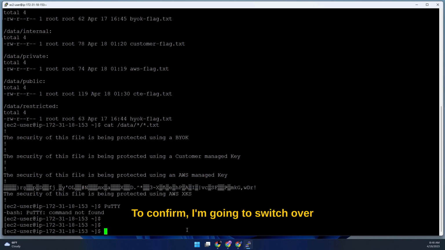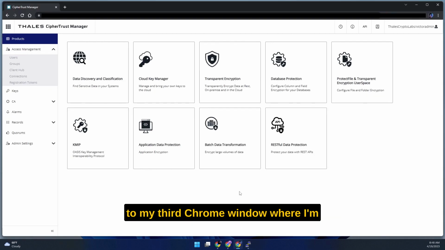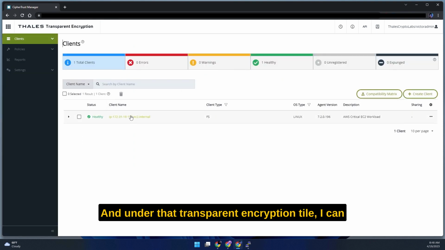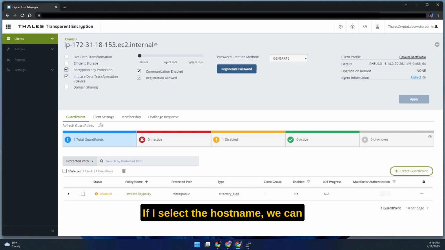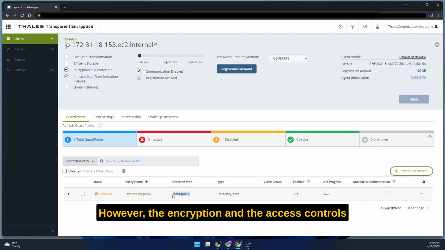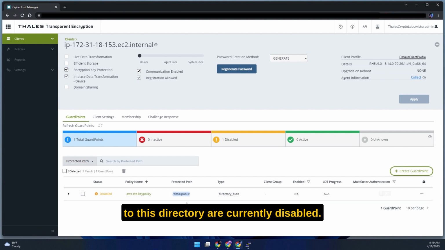To confirm, I'm going to switch over to my third Chrome window where I'm logged into my CipherTrust Manager console, and under that transparent encryption tile, I can see that I have a healthy agent running and registered with the appliance, which is the agent running on our EC2 instance. If I select the hostname, we can see under the guard point tab that we have a directory the agent is protecting. However, the encryption and the access controls to this directory are currently disabled.